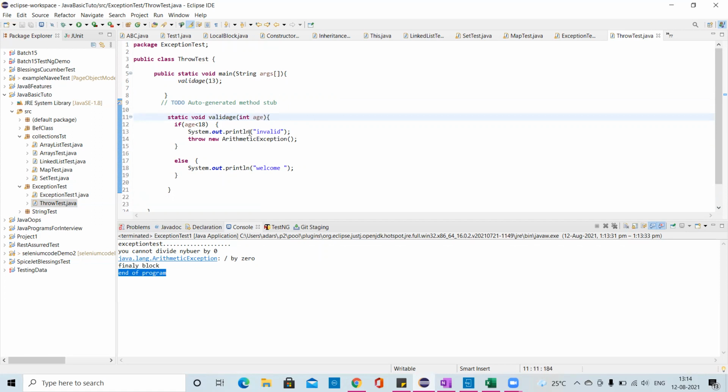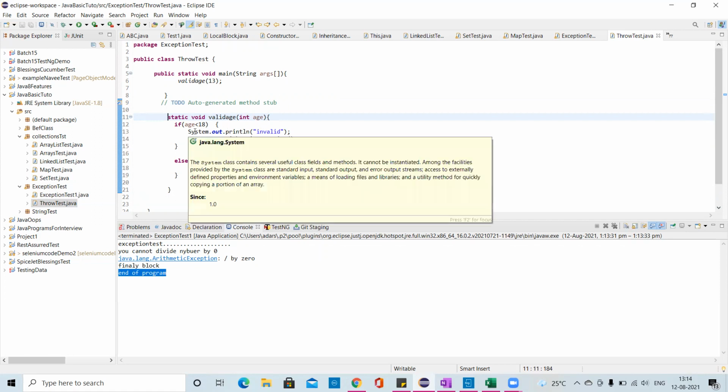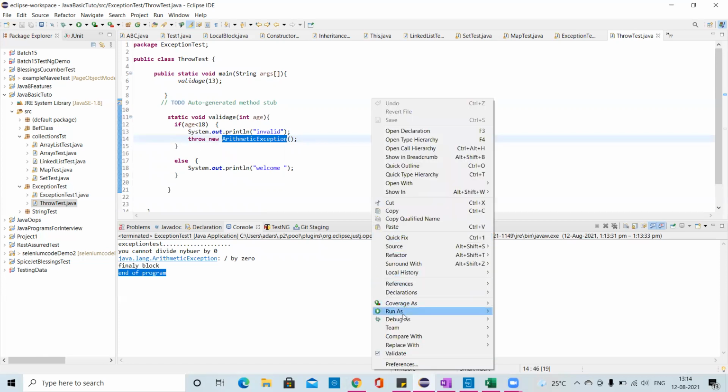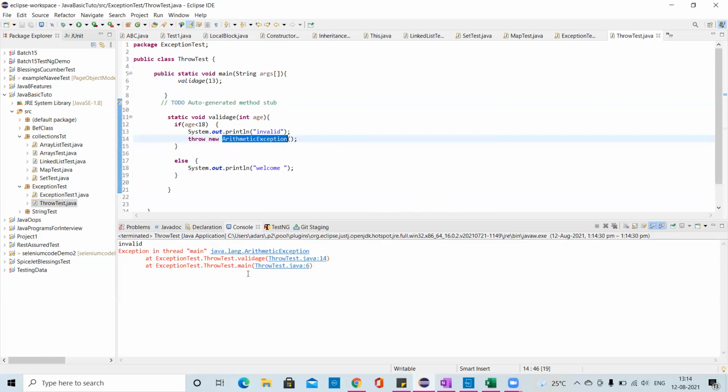Validate the age. I have told here, if the age is less than 18, it is invalid for voting. I'm just validating for voting purposes. Then throw new ArithmeticException. I have told it to throw that exception, so it is used with respect to block level. Now I'll just execute and see. See, it is telling invalid, then it is telling arithmetic exception. Understood? This is all about the throw.